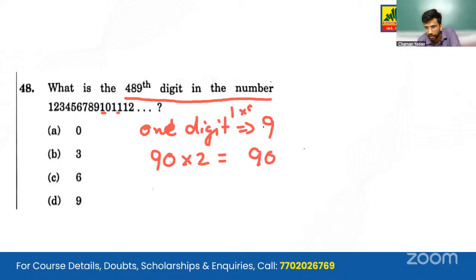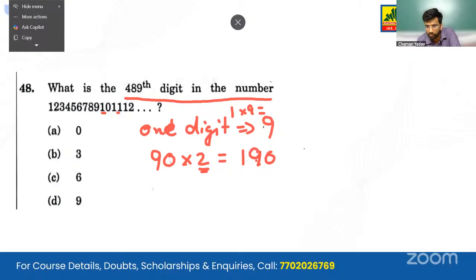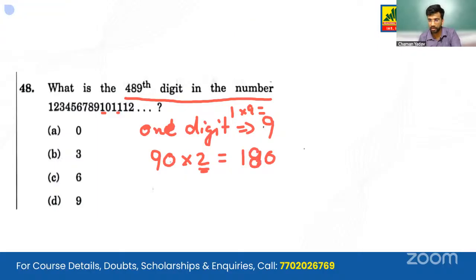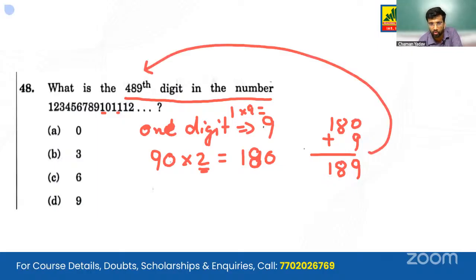This is 1 into 9 gave us 9. 2 into 90, the 2-digit numbers, gives us 180. So 180 plus 9 gives us a total of 189 digits. And we have been asked about the 489th digit. What will be the 489th digit?